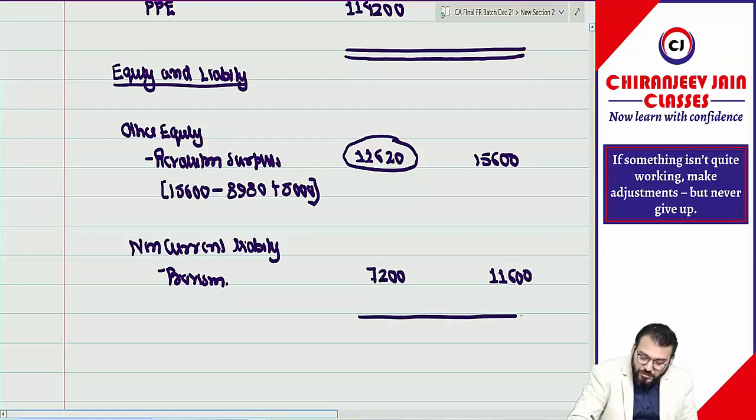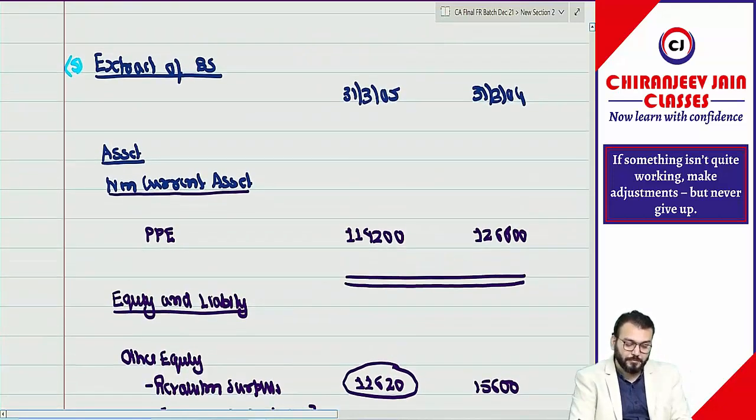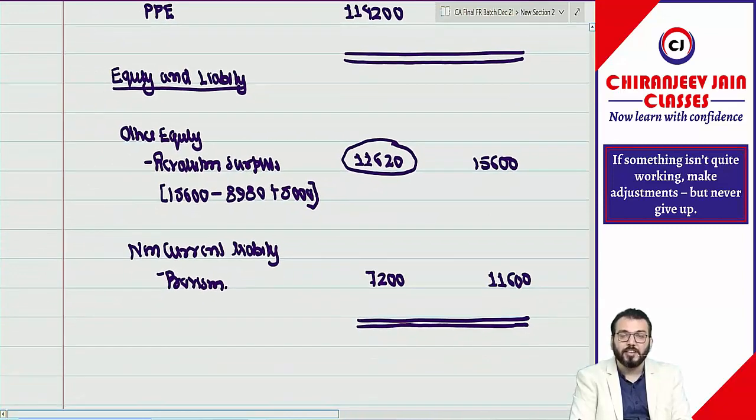This becomes the extract of the balance sheet. If this question is asked in the exam, it will be a minimum of 12 marks. Maximum, I don't know.